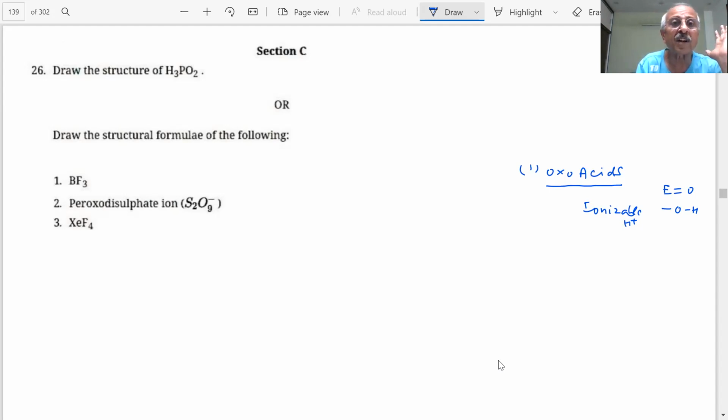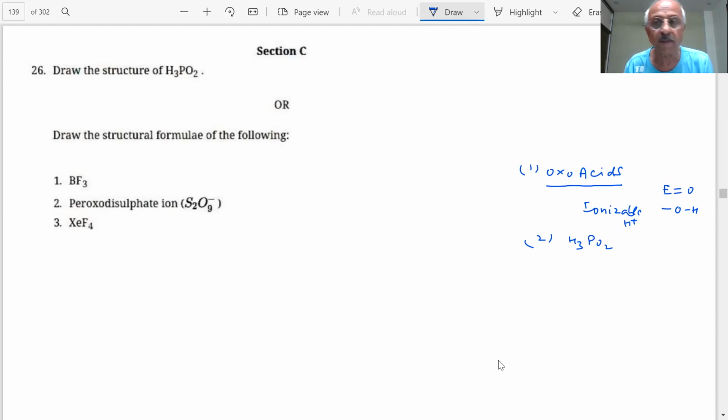If we have to draw the structure of this, how do we go for it, student? What is the catch? Whether it is H3PO2, H3PO3, H3PO4, anything can be there. So we should be prepared for any type of answer, students. Sometimes they may not give the formula, they may give you the name. Can you tell me what is the name of H3PO2? So many questions could be there on this.